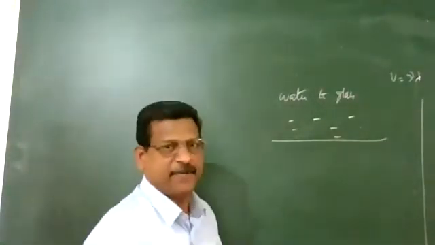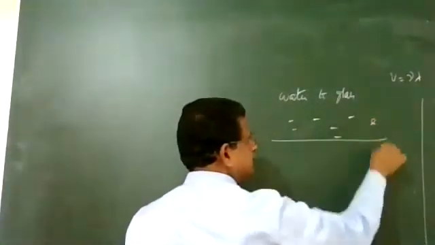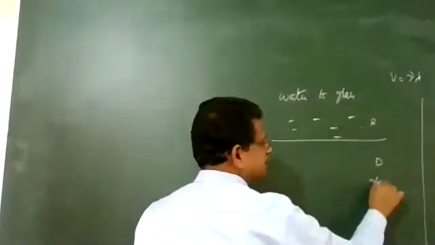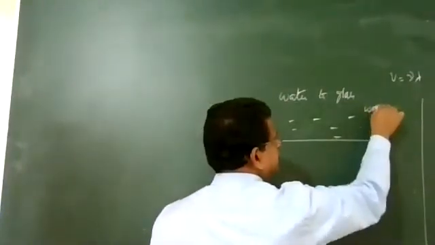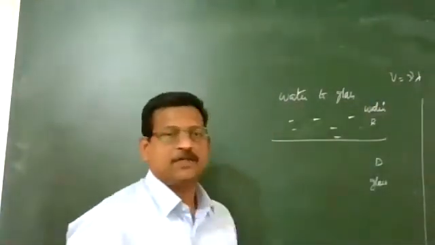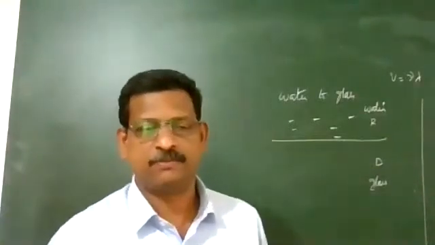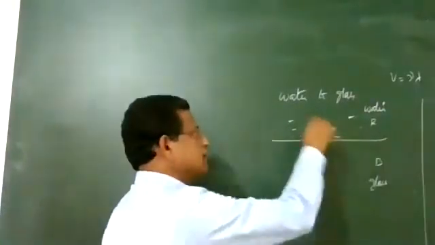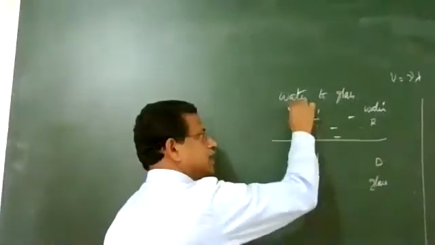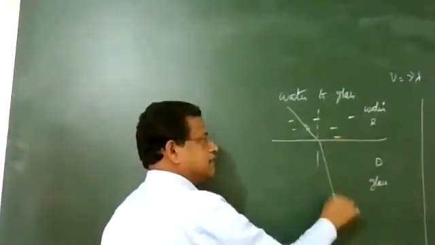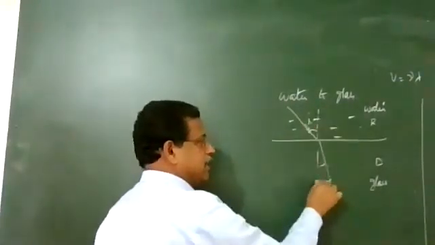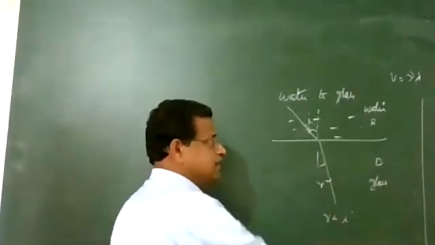So water is a rarer medium, and glass is a denser medium. The light is coming from rarer to denser, so it bends toward the normal at this point. Angle of incidence is high, angle of refraction is less than it.